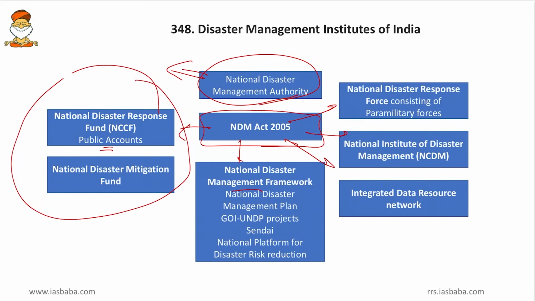Earlier, this National Disaster Response Fund was called the National Climate Contingency Fund, and with the advent of NDMA, the nomenclature was changed. And then recently Supreme Court, it came up with the National Disaster Mitigation Fund. So that is, you should not only spend money to respond or to provide rescue and relief operations, you should also spend money for mitigation, that is complete prevention or removal of disasters.